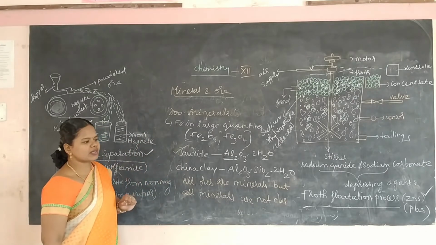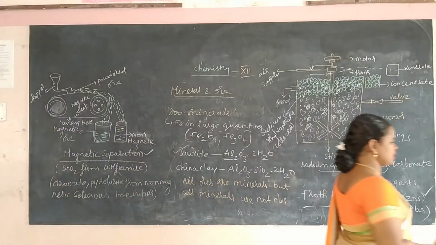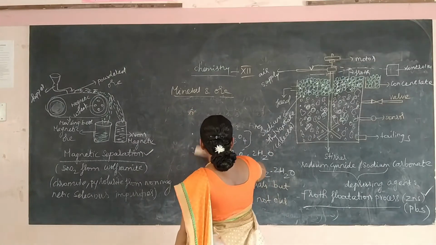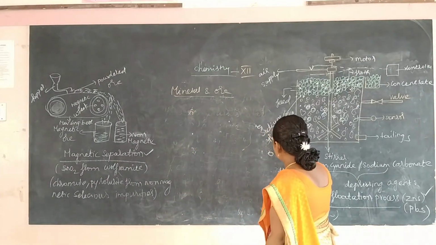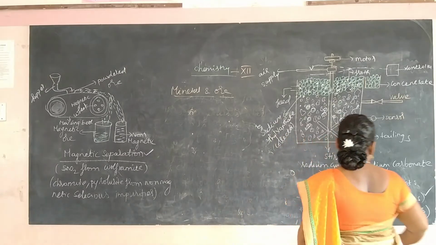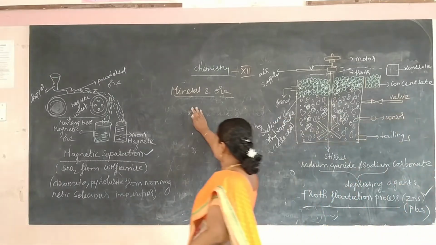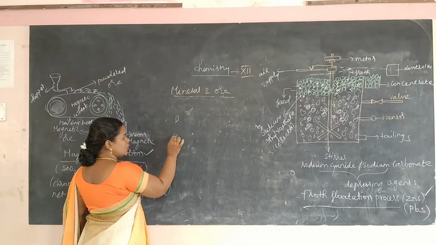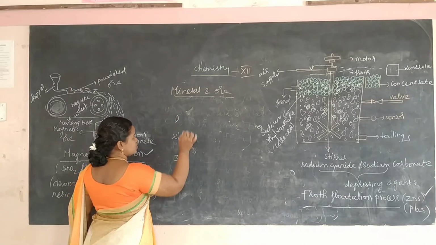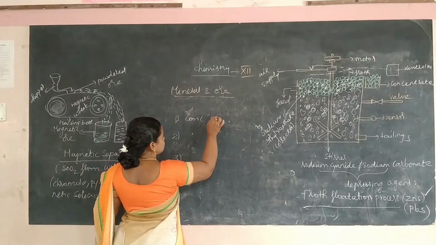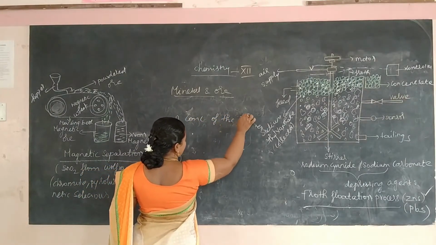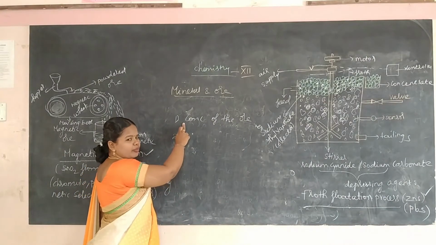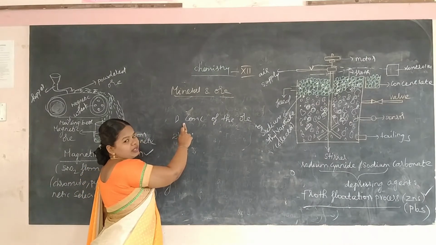In extractive metallurgy, three important steps are involved. First, concentration of the ore, or enriching the quality of the ore, or improving the amount of ore in the mineral.